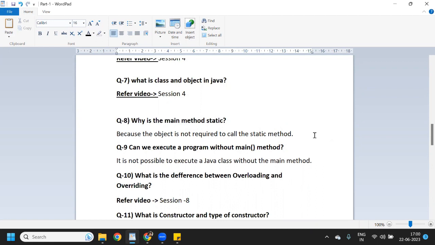And the ninth question is asking, can we execute a program without main method? It is not possible to execute a Java class without the main method. If you are not writing any main method, then you cannot execute your program, right? So your answer will be it is not possible without main method.